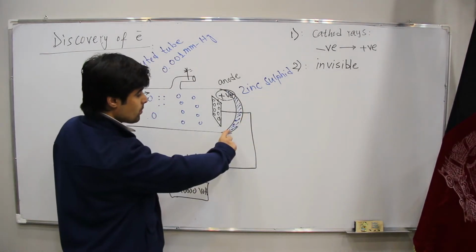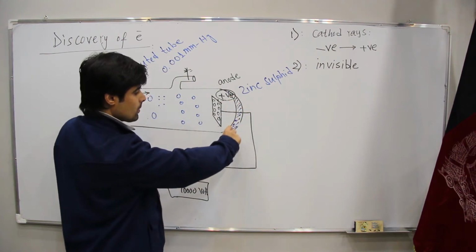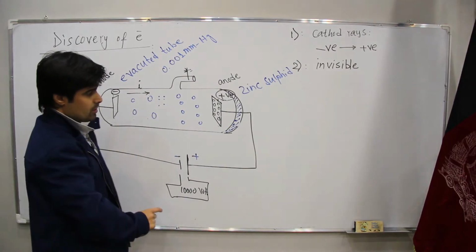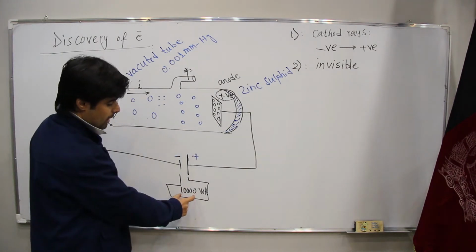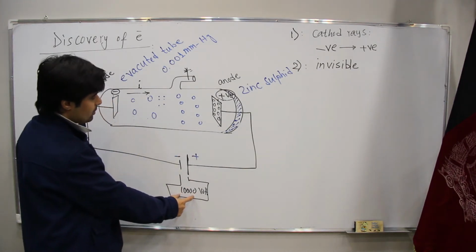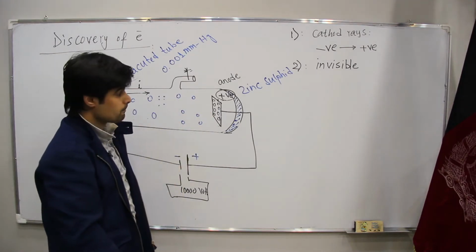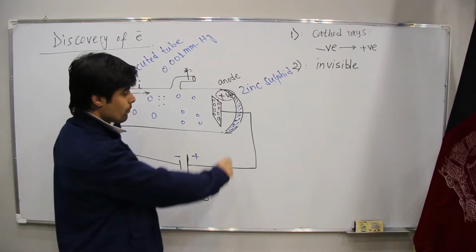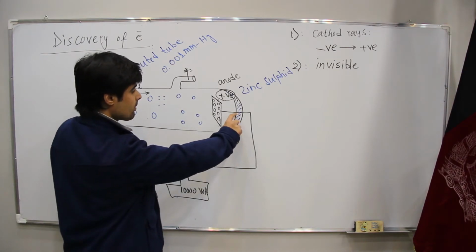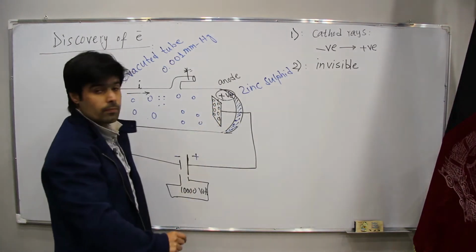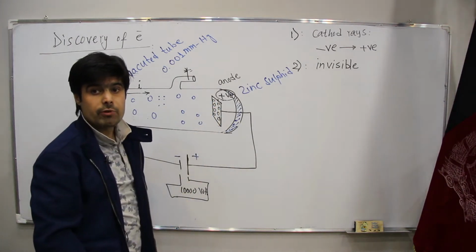Now from the spots which were made through this current, with the help of high voltage and lowering of the pressure of the gases, we are sure that there is something which is coming through these holes, and it is invisible.